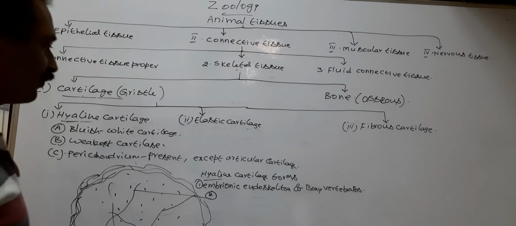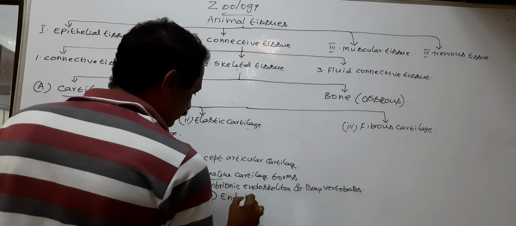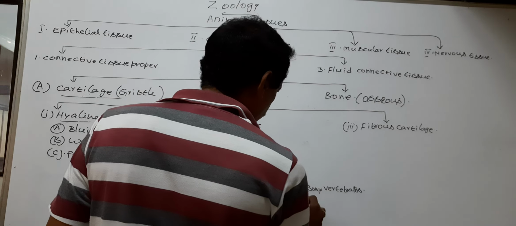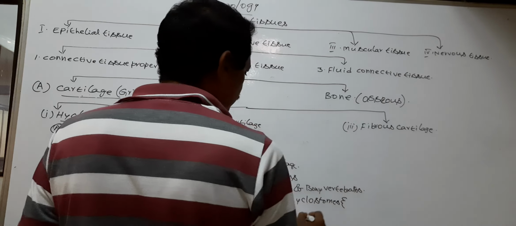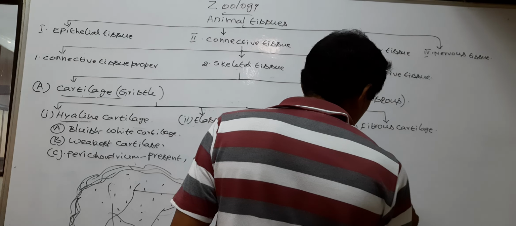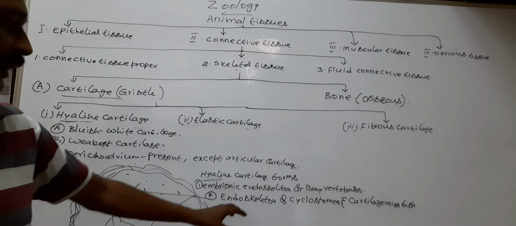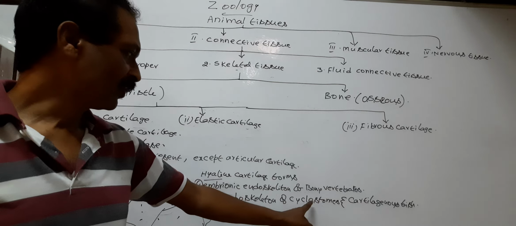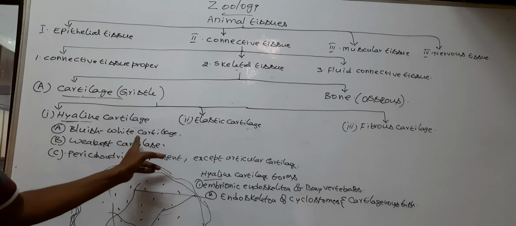Next, the hyaline cartilage forms the endoskeleton of cyclostomes and cartilaginous fishes.